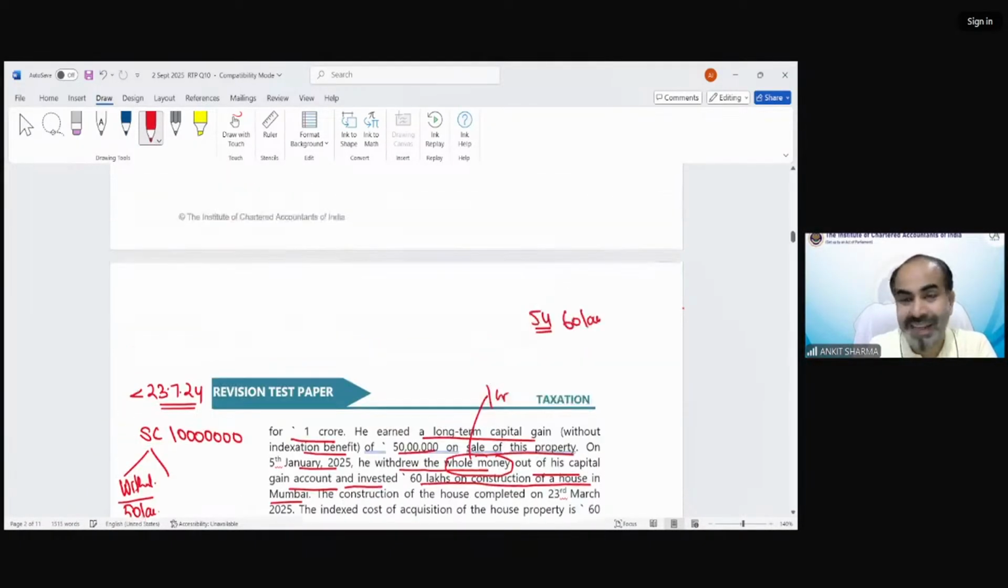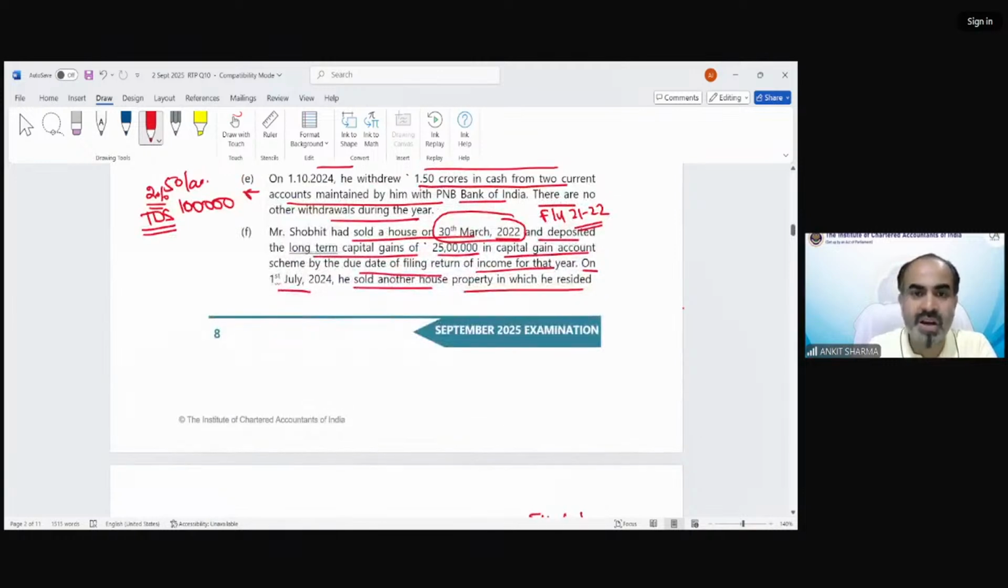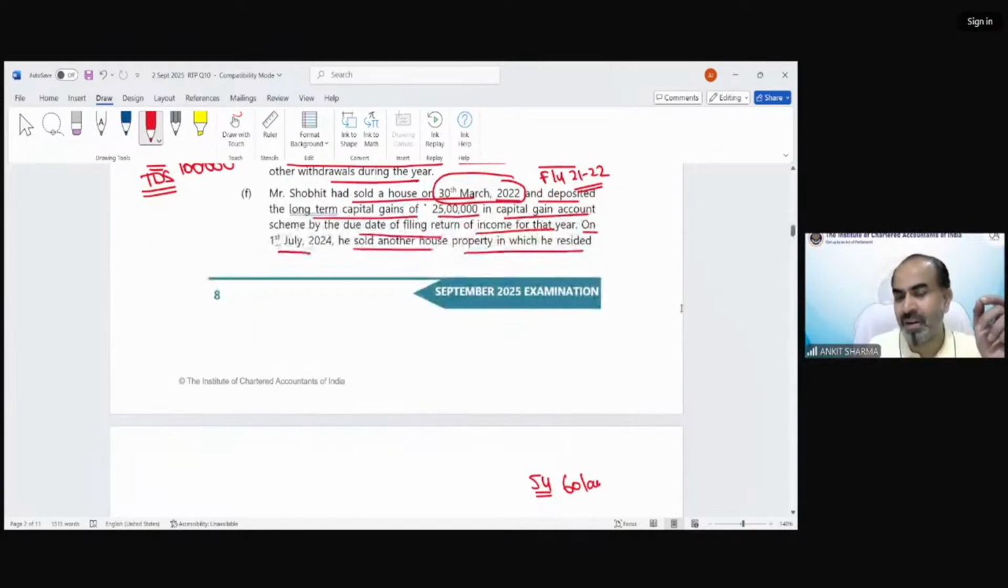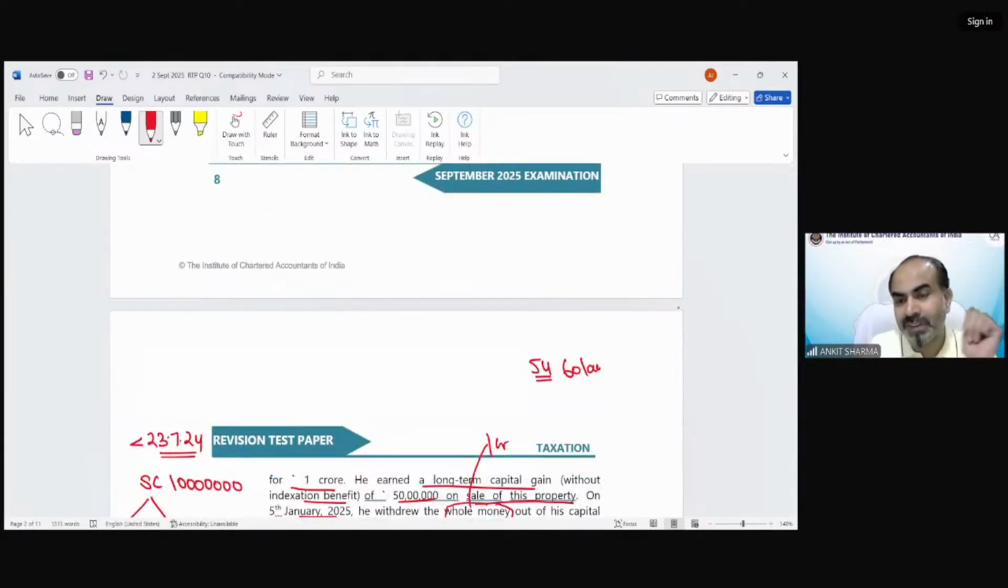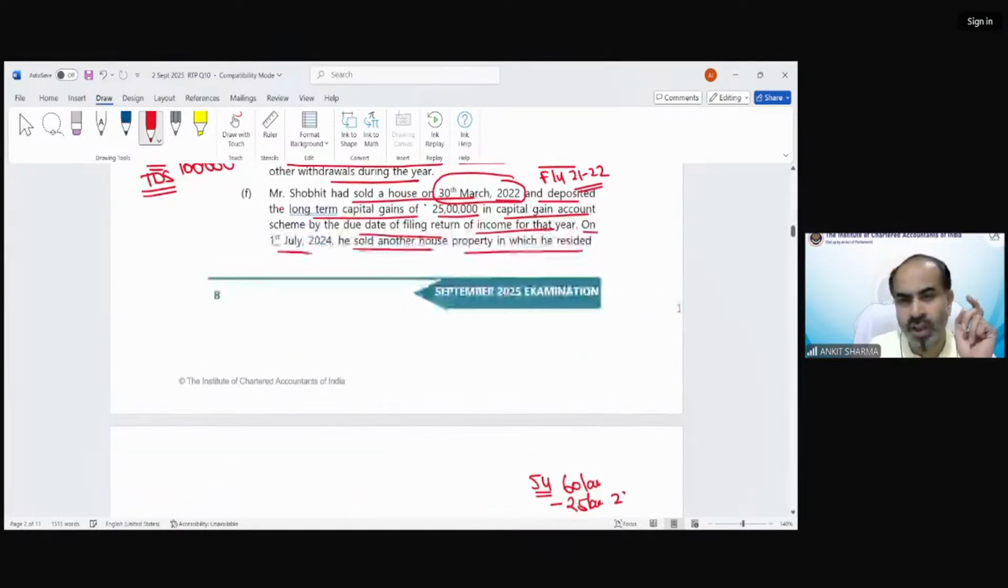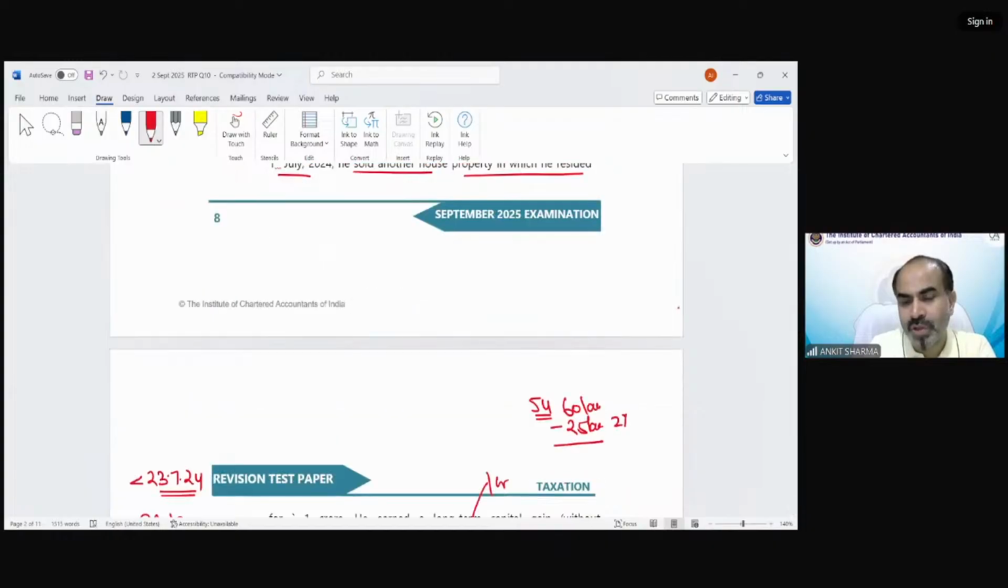And you can see in earlier year, there was a capital gain of 25 lakh rupees for which he has invested and deposited amount in the gain scheme. So out of this 60 lakh, 25 lakh rupees was relevant year 21-22. So that amount withdrawal is utilized for 21-22 gain. So for current year, the utilization amount is 35 lakh rupees.